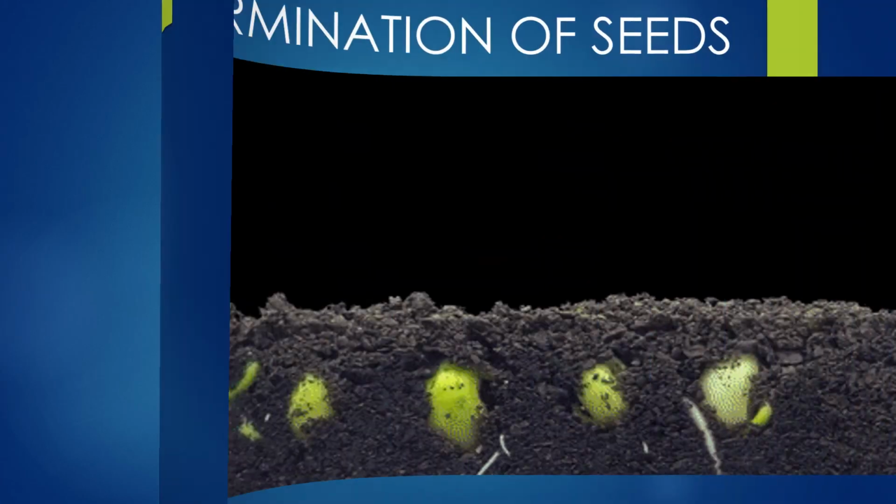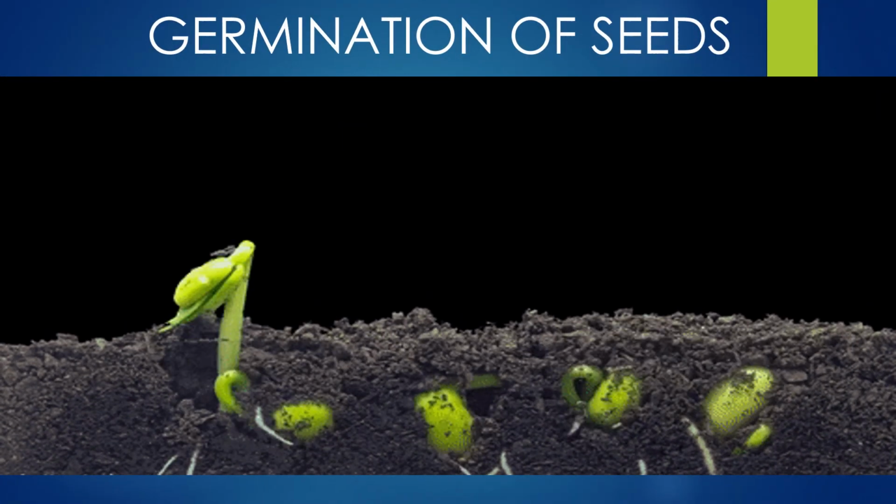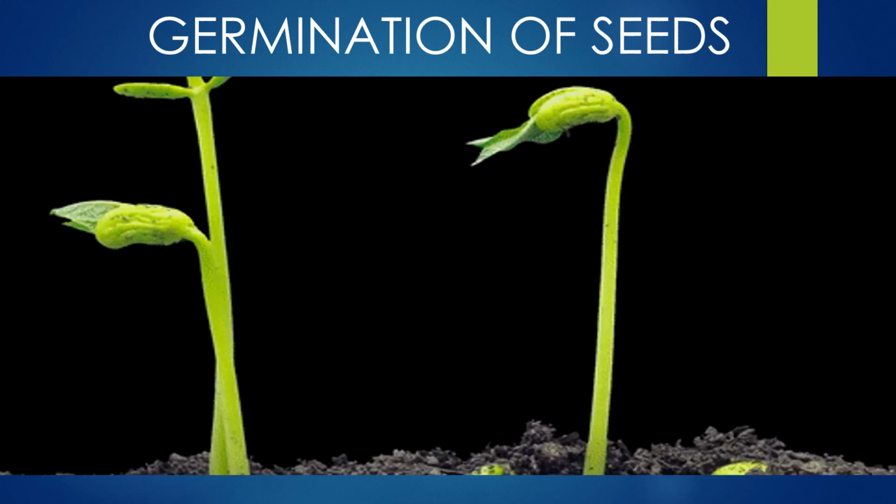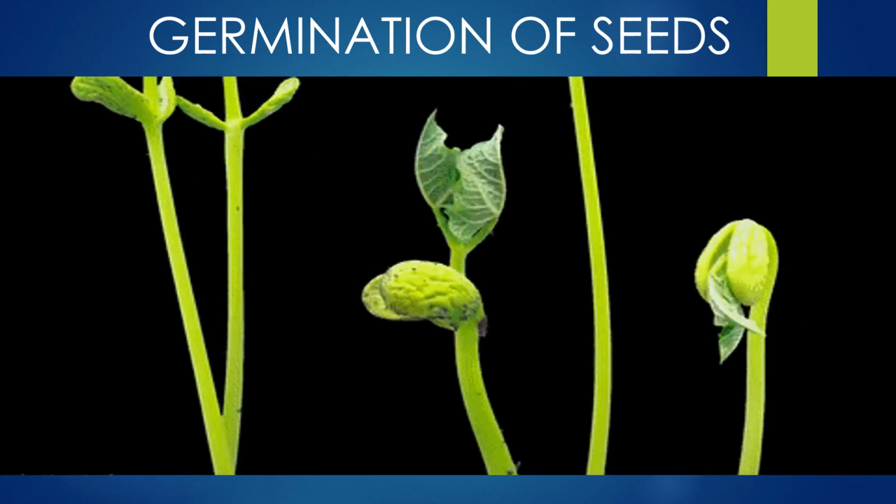All seeds can germinate when sown in moist soil under suitable conditions to produce new plants. This is how the germination of seeds takes place.